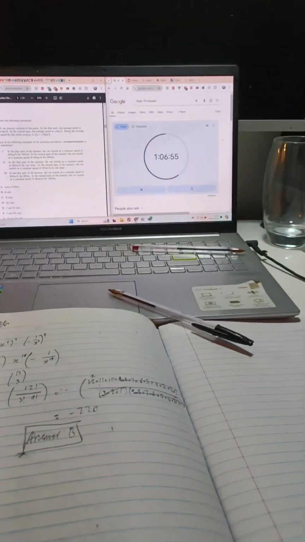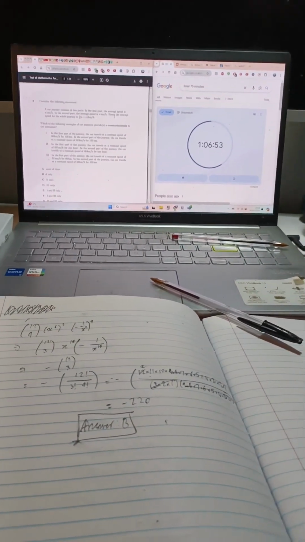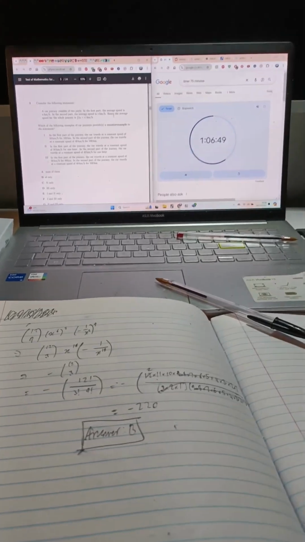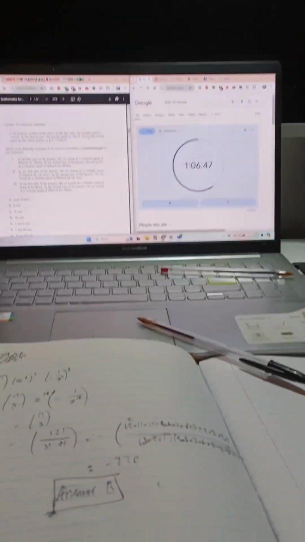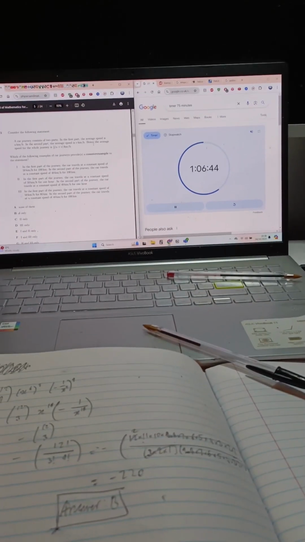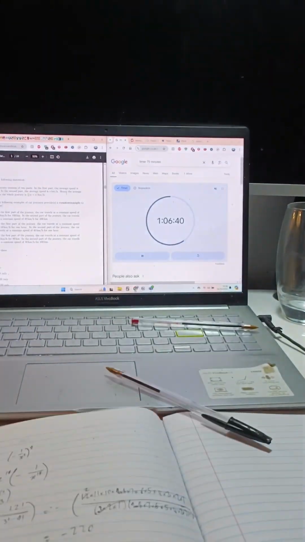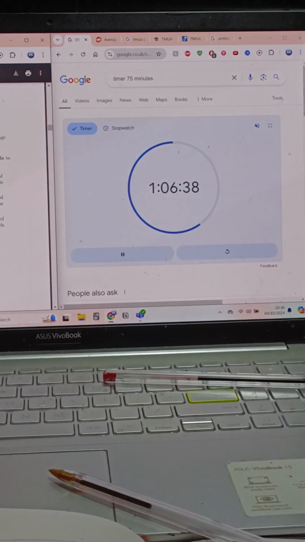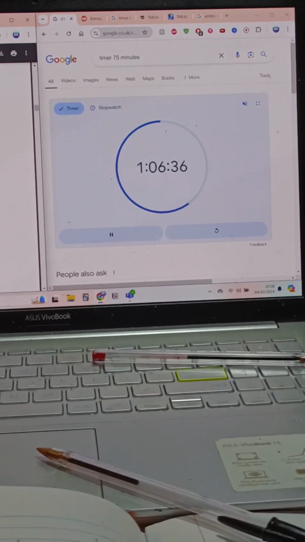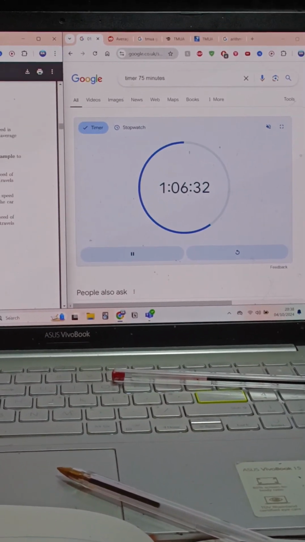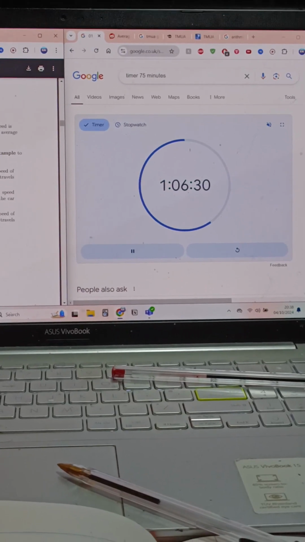Okay, so I'm just doing the TMUA 2018 past paper right now. It's paper 2, to help me revise for the TMUA. One quick thing to notice in terms of managing and organizing your time in the actual exam: the exam is 75 minutes long, so if you're able to do the first 5 questions before the 1 hour mark begins, that means you essentially have 15 questions to do in 60 minutes.